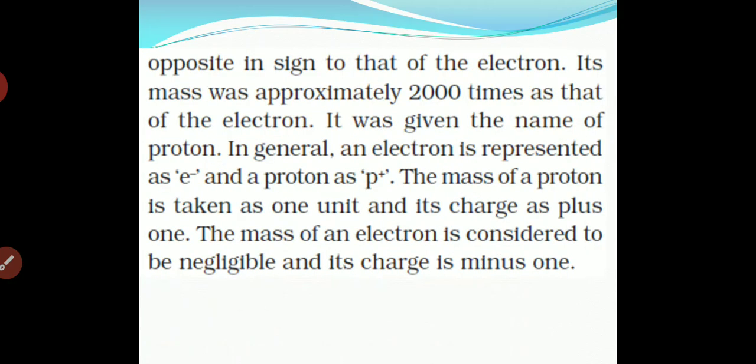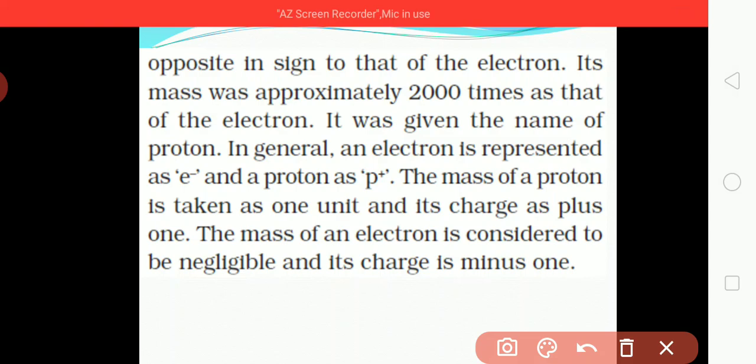The proton's sign is opposite to the electron. If we take the sign of an electron as negative, the proton will be positive in charge. And its mass is approximately 2000 times that of an electron. Its mass is 2000 times more than an electron. It was given the name proton.